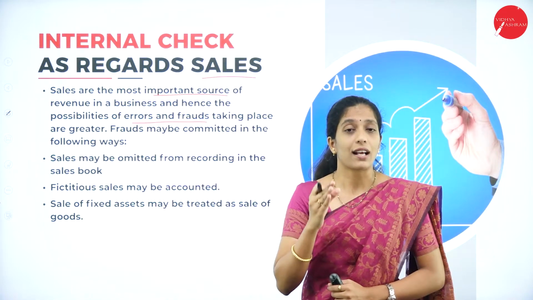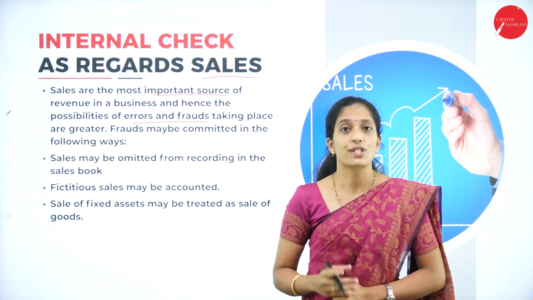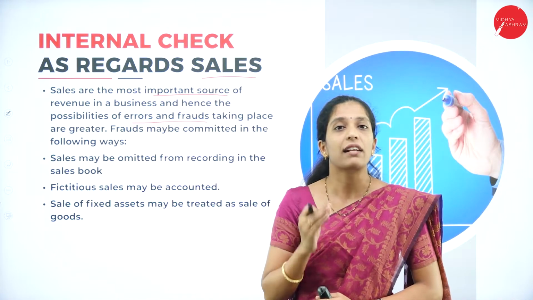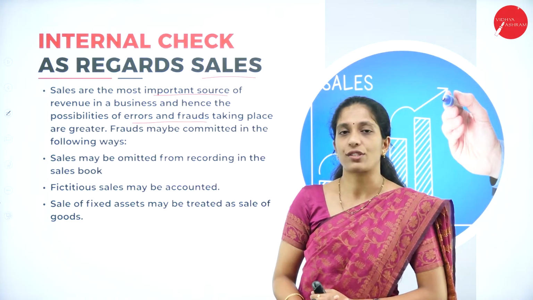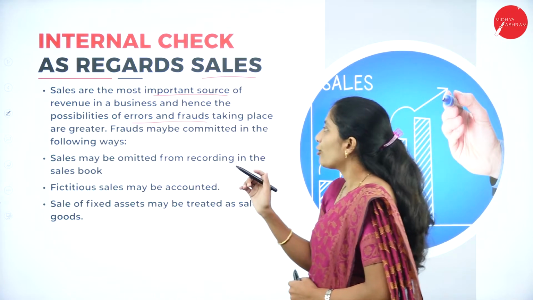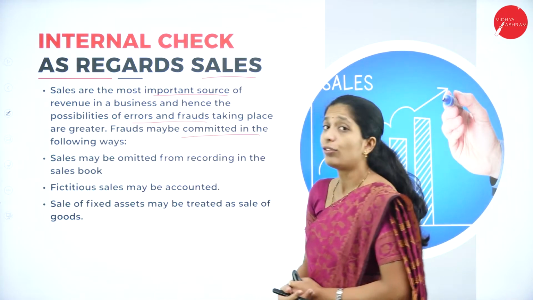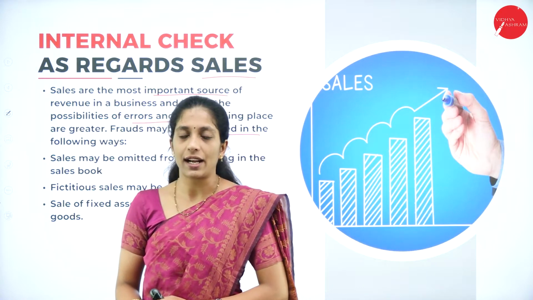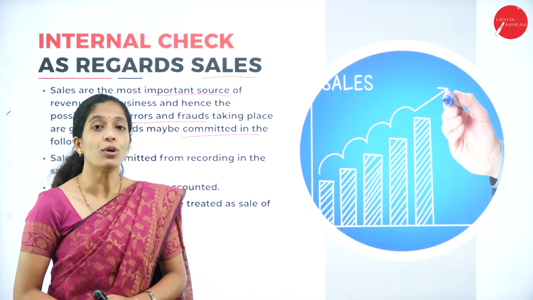As I told, a number of transactions relating to sales take place, and since it is a source of revenue, there may be a greater chance of errors as well as frauds in the business. Frauds may be committed in the following ways. Let us see how fraud is committed in an organization relating to sales.